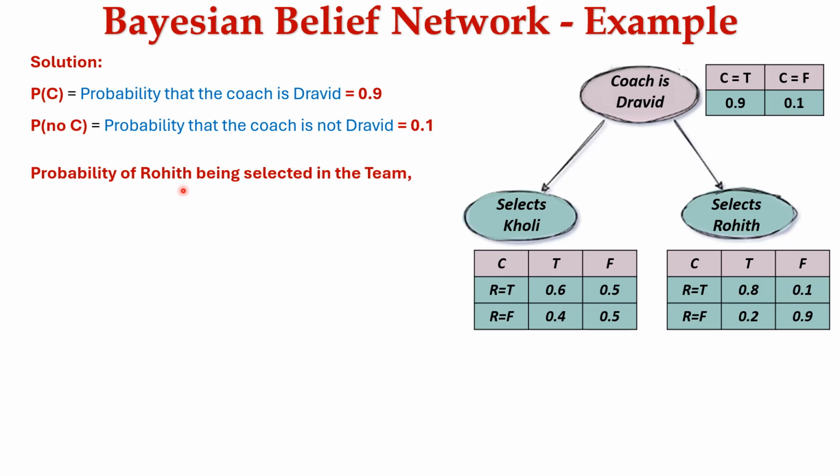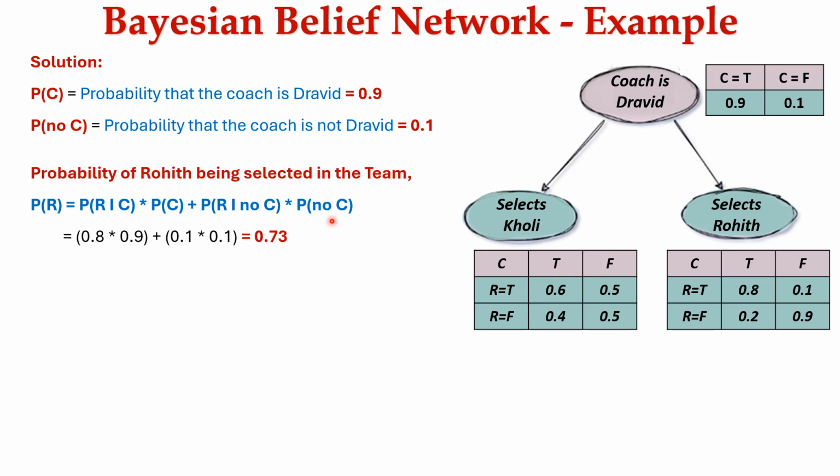Next, the probability of Rohit being selected in the team is calculated using the formula P of R. It is represented by P of R given C, that is the probability of selecting Rohit given the coach is Dravid, into the probability of the coach is Dravid, plus the probability of selecting Rohit given the coach is not Dravid, into the probability of the coach is not Dravid.